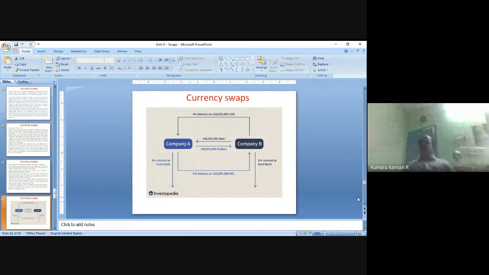The second advantage concerns exchange rate fluctuation. Suppose the American company raises funds in an American bank, converts them into Brazilian real and invests in Brazil. They will be getting income in Brazilian real every year, but they have to pay the interest in American dollars to the American bank.